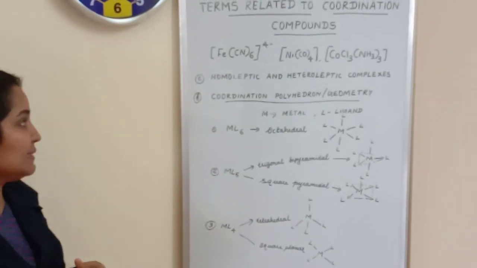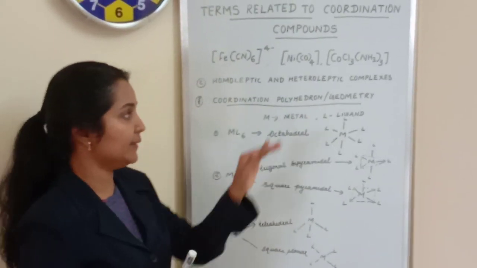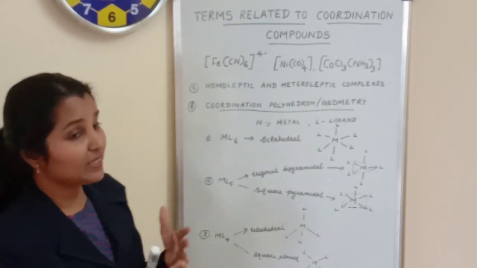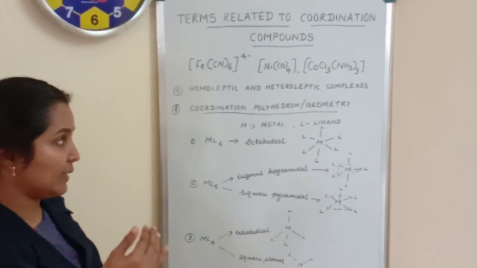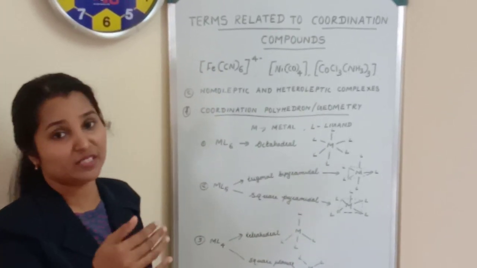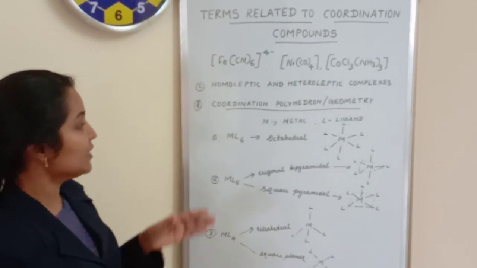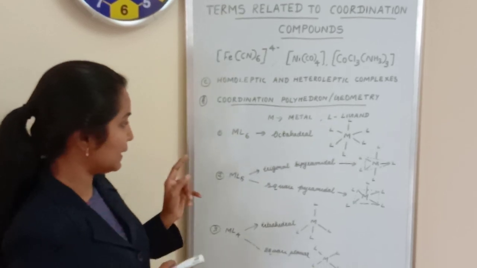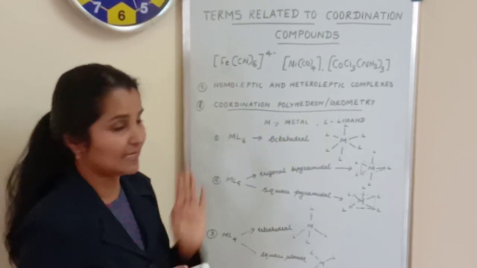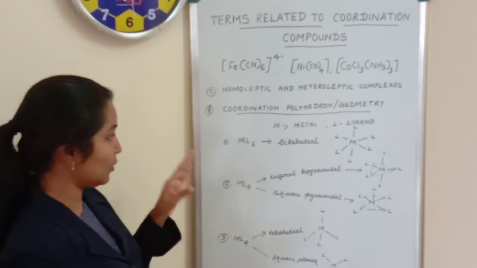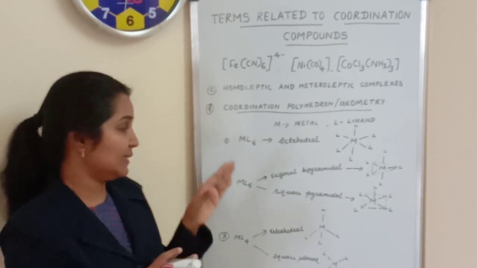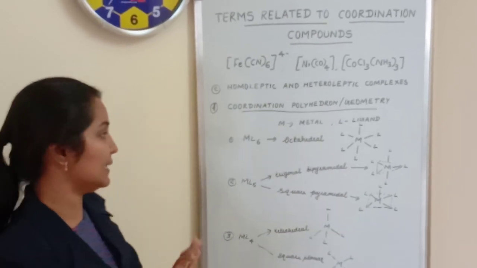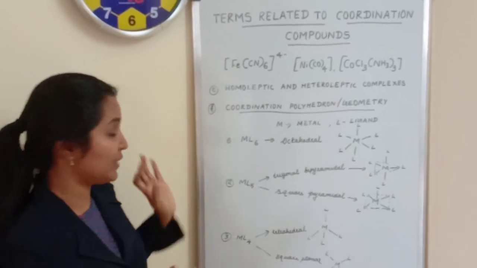Now the next term is coordination polyhedron, or the geometry of the coordination compound. There are different types of geometries commonly seen for coordination complexes, so we will discuss that. One is ML6 type. M is the metal and L is the ligand. One metal ion or atom is surrounded by 6 ligands. That type we will refer to as ML6.